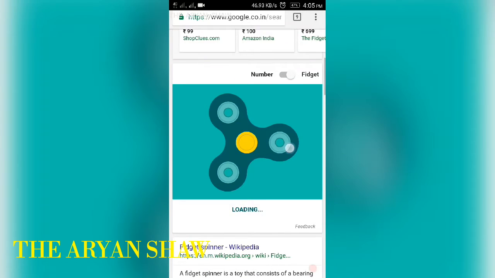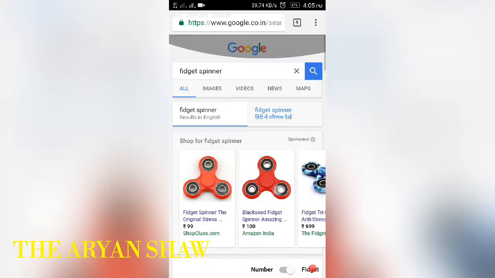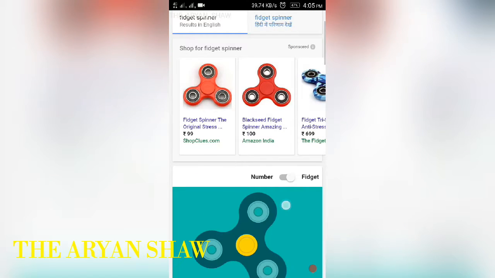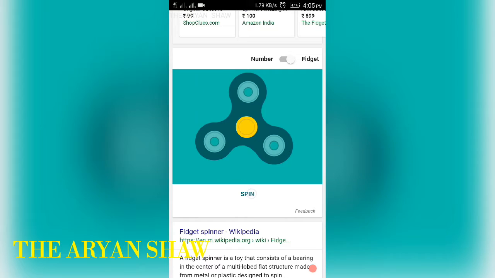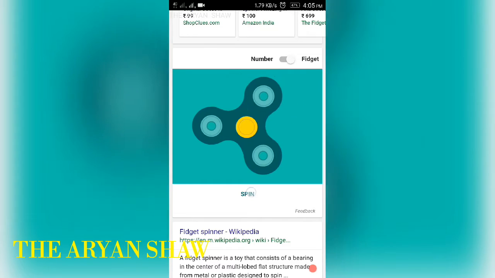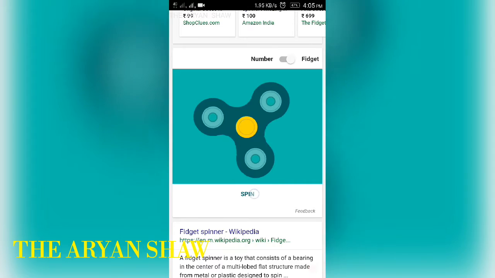Yeah, you can see it is awesome, and by this trick some of your money will be saved, like 60 rupees. In rupees it is around 60, and something like $1 or $1.50 will be saved.